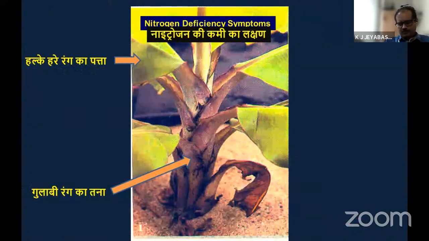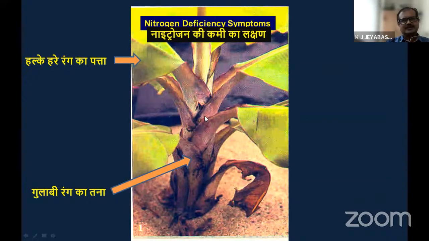So let us see one by one how the deficiency symptoms appear. In the case of nitrogen, that is a primary macronutrient, this is the nitrogen deficiency. You can see in the pseudostem region, pink coloration is there. At the same time, in the leaf lamina, you see pale yellow or light green coloration because of the non-formation of chlorophyll. Chlorophyll is lacking due to nitrogen deficiency.